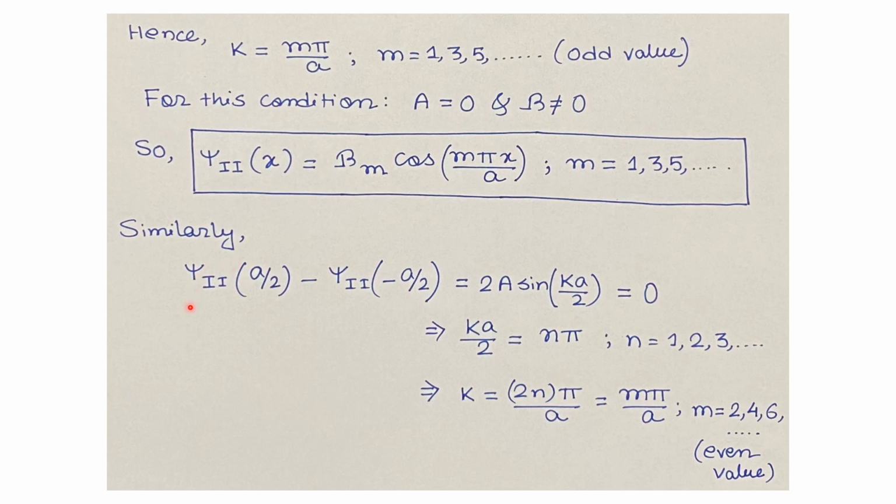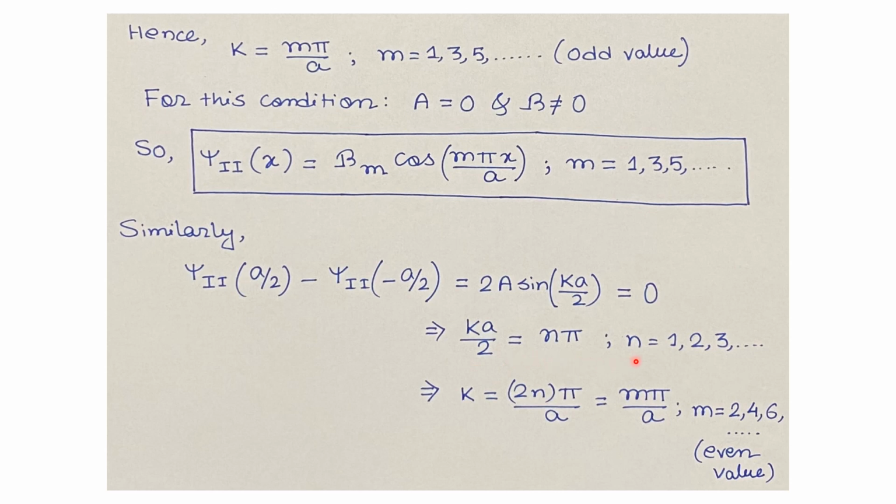Similarly, we will subtract those two equations, that is psi2 at x equals a by 2 minus psi2 at x equals minus a by 2 equals 2a times sine k by 2 equals 0. So from here we can write sine k by 2 equals 0. That means k by 2 will be an integer multiple of pi.